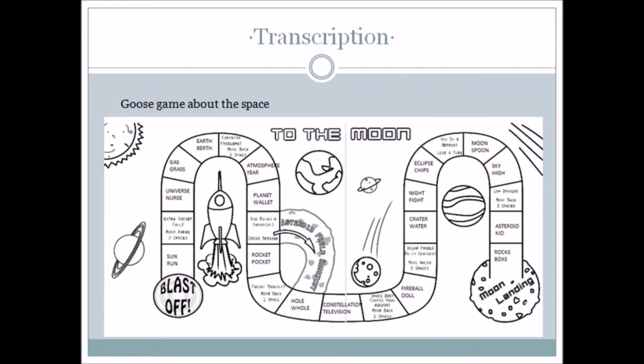Once done, the teacher introduces the game of the goose, but adapted to the theme of space. In this task, students are divided into groups of 5 people. The teacher shares out a sheet to each team and a board to every 2 groups. The game consists of each team having to start in the blast-off square and advance their chip to the moon landing square by throwing the die.